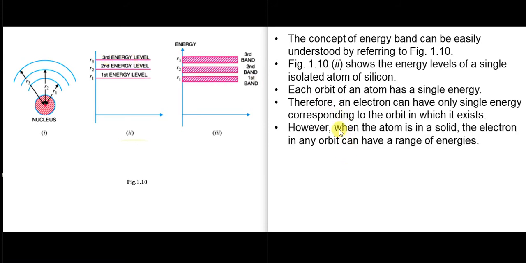So when the atom is in a solid, the electron in any orbit can have a range of energies. As we can see in this figure, in any orbit, the single energy is now represented as a range of energies.